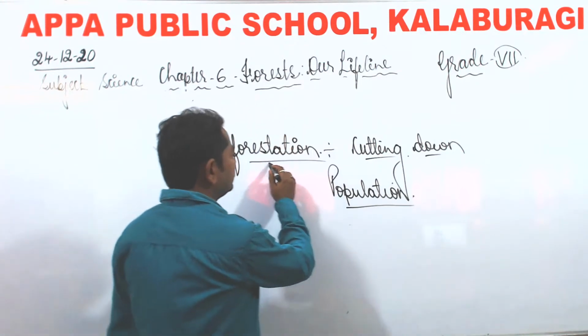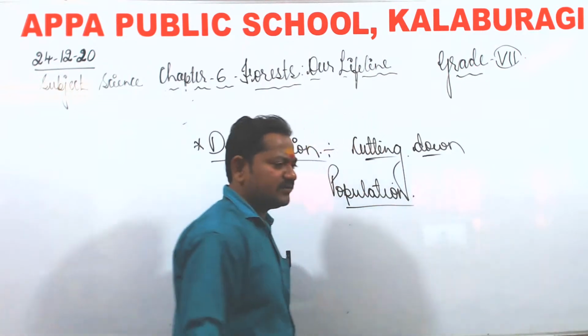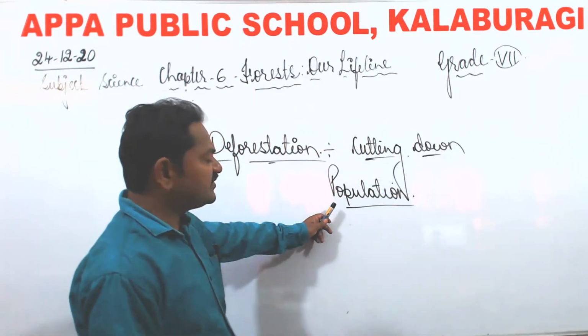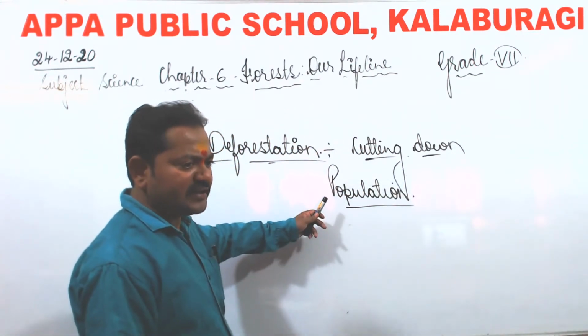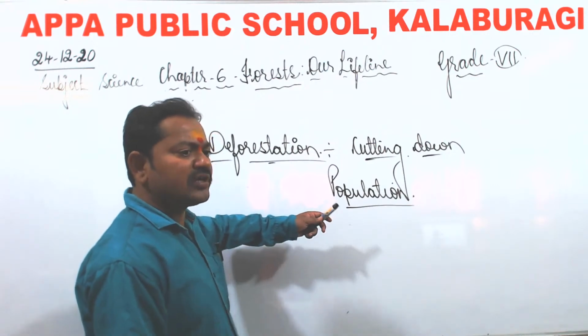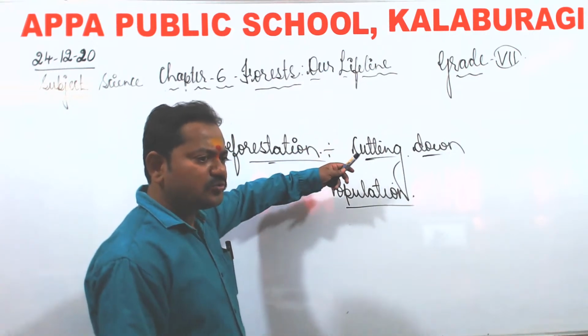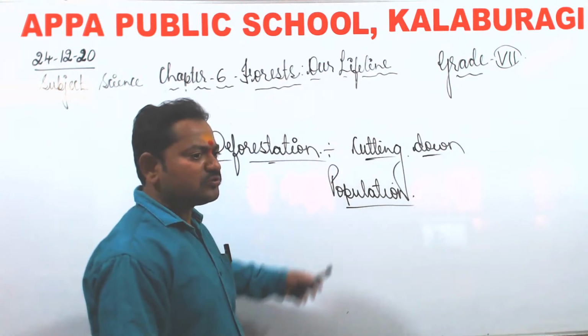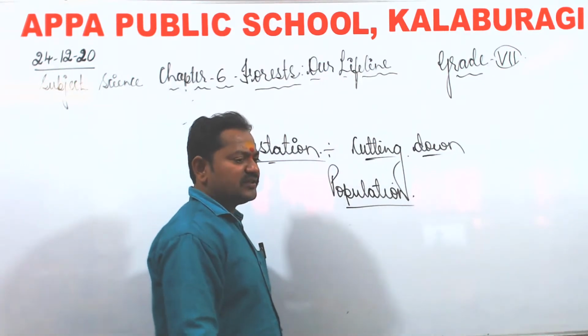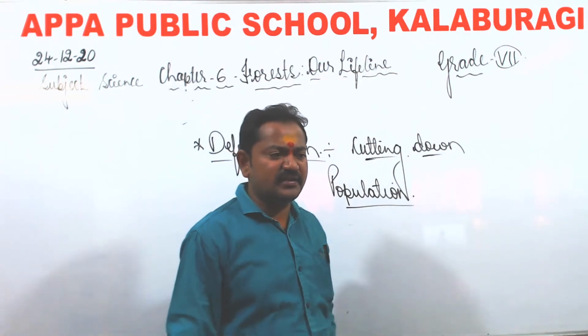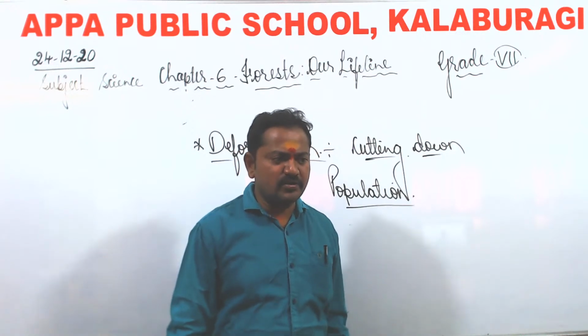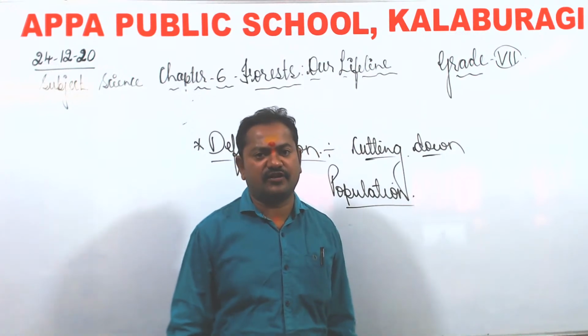So cutting down the forest is known as deforestation. Why is man cutting down the forest? To make houses, to construct buildings, to make factories. Because of all this, deforestation is being done, which is not a good sign. So we should not cut the forests.